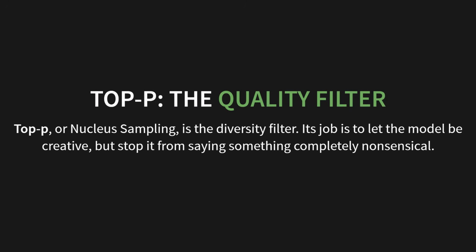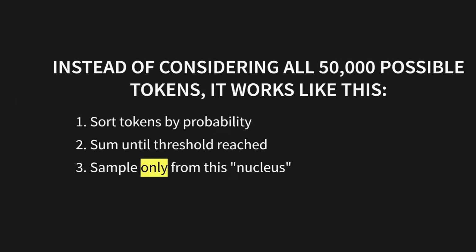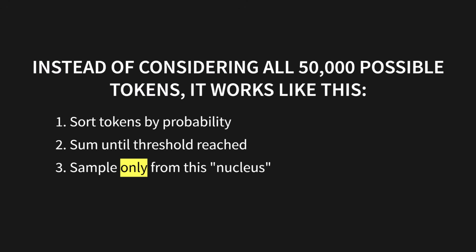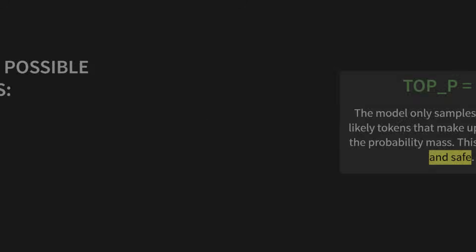Next, we have top P, the quality filter. Top P, which is also called nucleus sampling, is our diversity filter. Its job is to let the model be creative, but stop it from saying something completely nonsensical. Instead of considering all 50,000 possible tokens, it works like this. First, it sorts all the tokens by their probability. Second, it adds them up one by one until it hits the threshold you set. And finally, it samples only from that little group, that nucleus of plausible tokens.